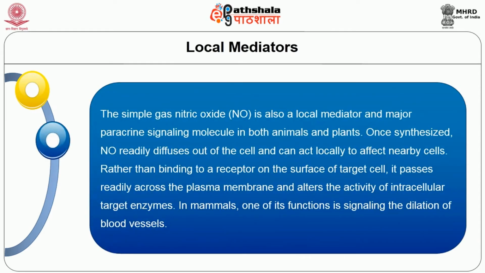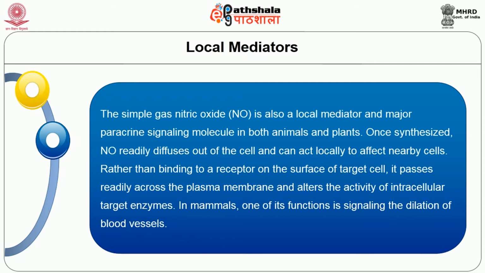The simple gas nitric oxide is also a local mediator and a major paracrine signaling molecule in both animals and plants. Once synthesized, nitric oxide readily diffuses out of the cell and can act locally to affect nearby cells.